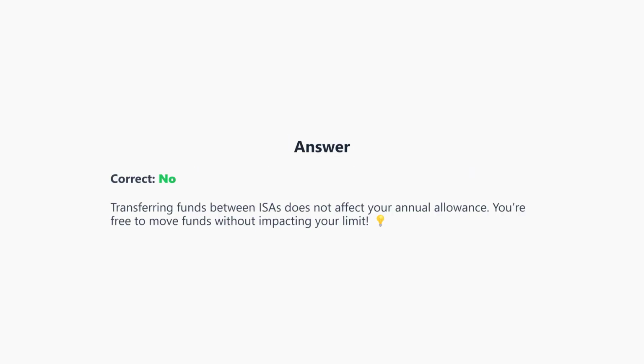The correct answer is no. Transferring funds between ISAs does not affect your annual allowance. You can freely move funds without impacting your limit.